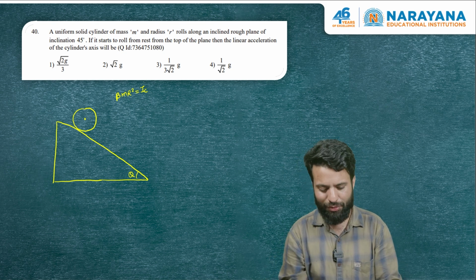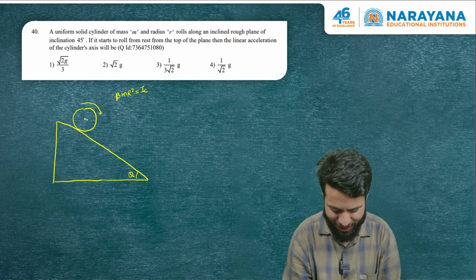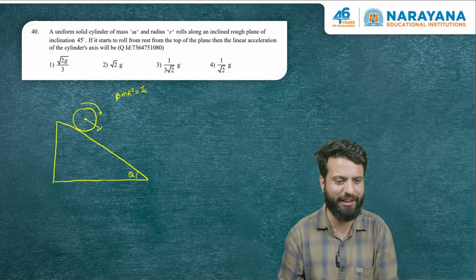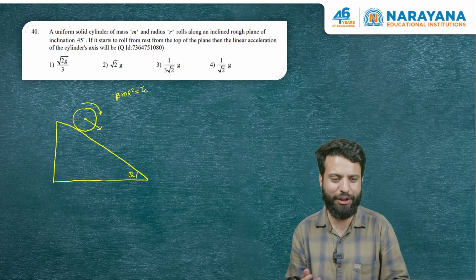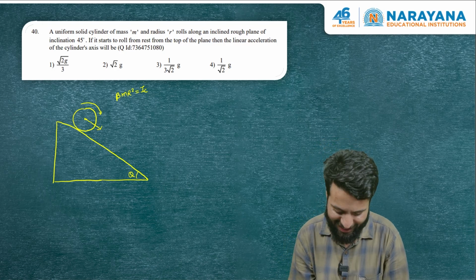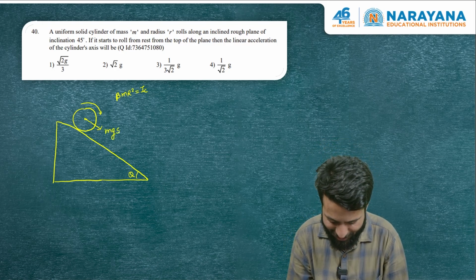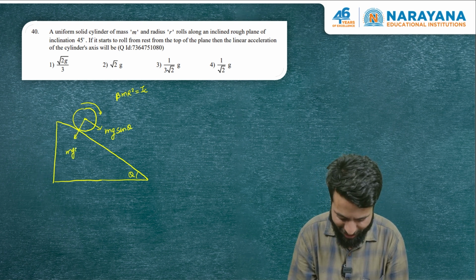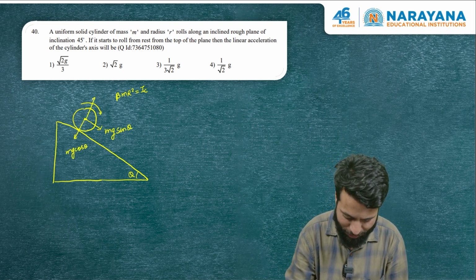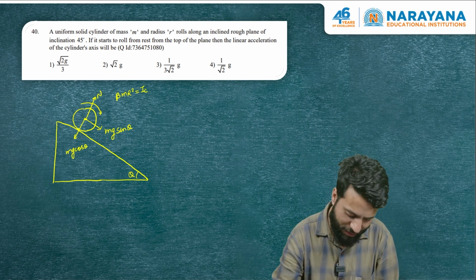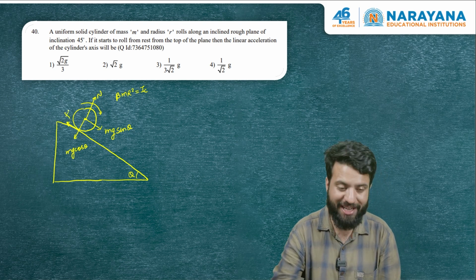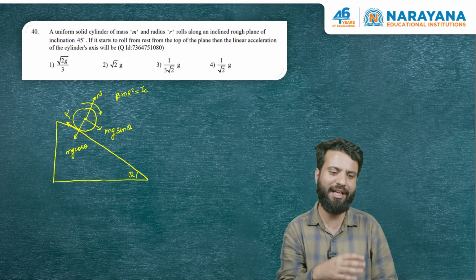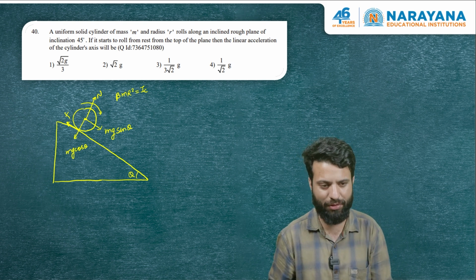And it is rolling down the incline. We have to find the acceleration of the center of mass. So let me just quickly draw the free body diagram. The only two forces here are friction and gravity, and the two components of gravity I am marking. This is mg sine theta, this is mg cos theta. Mg cos theta will be balancing the normal from the ground. And there is friction, which, because this body has a tendency to slide down, is acting up. Static friction is acting in pure rolling, right?